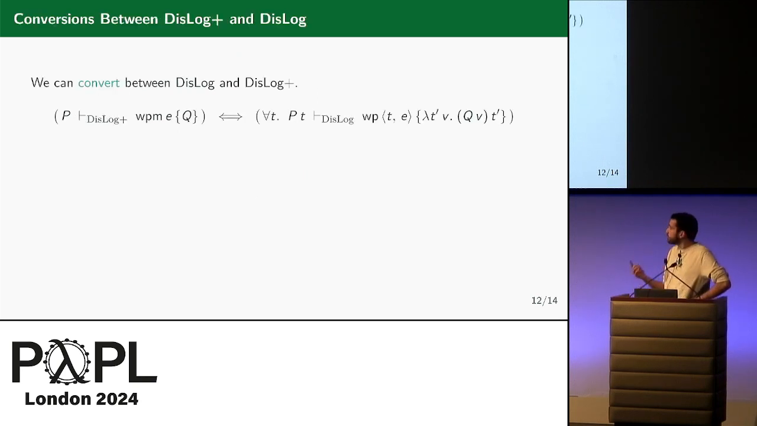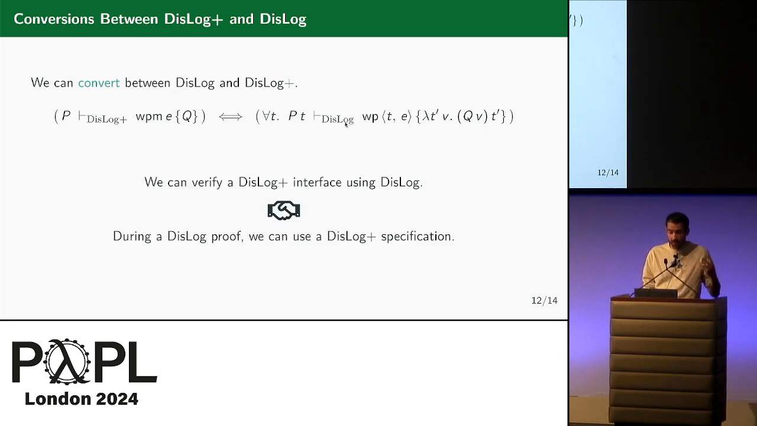But as I said, we can convert between DisLog and DisLog Plus. So verifying a WPM in DisLog Plus is equivalent to verifying a WP in DisLog. And this is very useful, since it asserts that we can verify a DisLog Plus interface using DisLog, and conversely, during a DisLog proof, you can use a DisLog Plus specification, thanks to this conversion theorem.